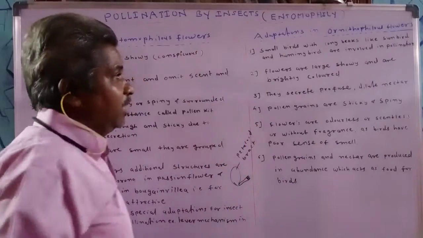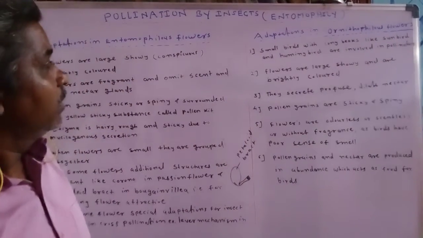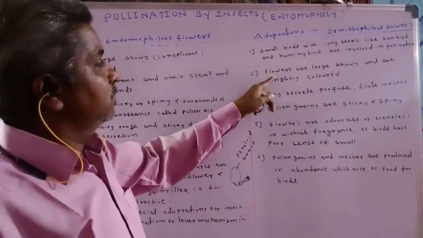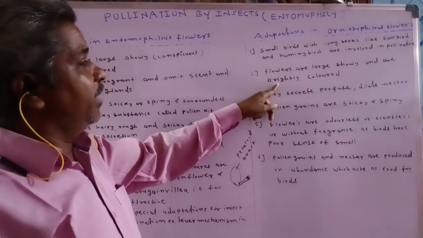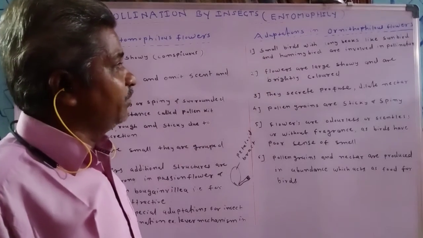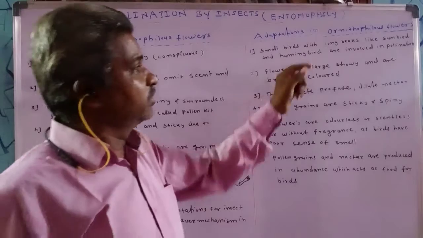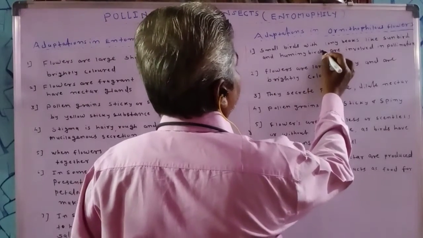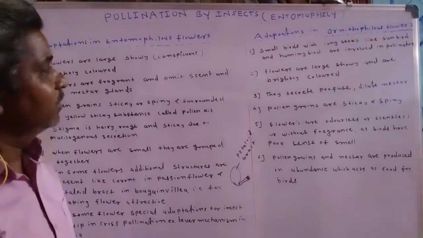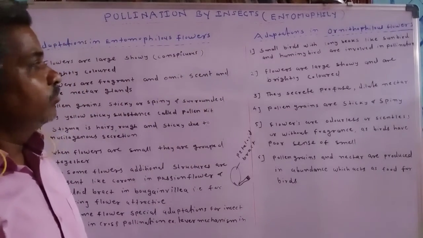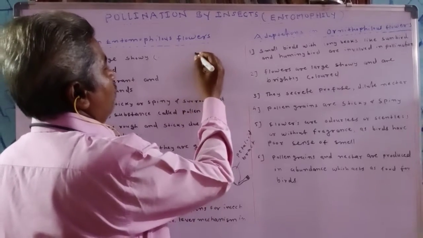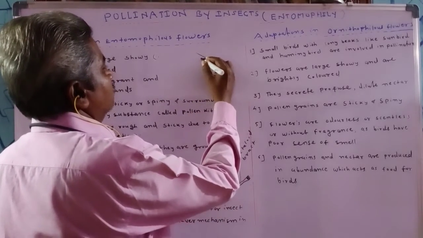The ornithophilous flowers are generally attractive, and such flowers are large, showy and brightly colored, and small birds with long beaks like sunbirds and hummingbirds are involved. Sunbird and hummingbird, these are the small birds with long beaks. So their beak is long, like this.